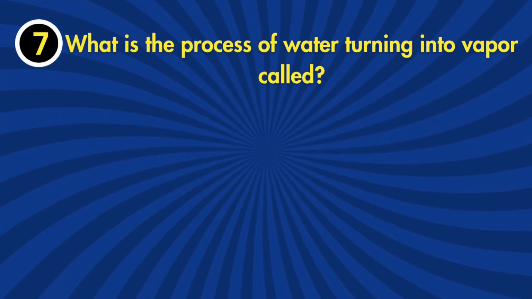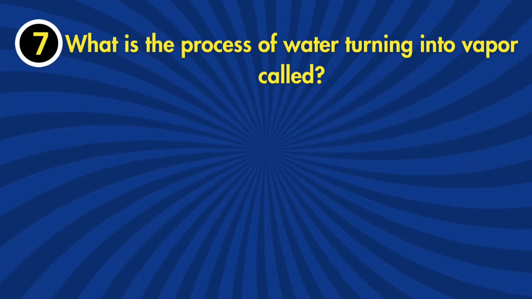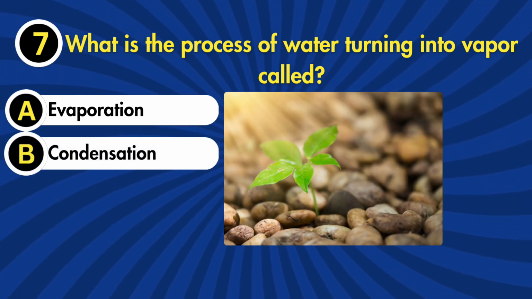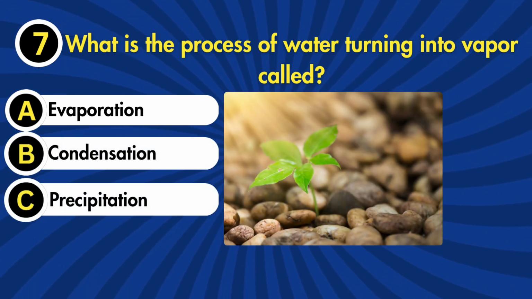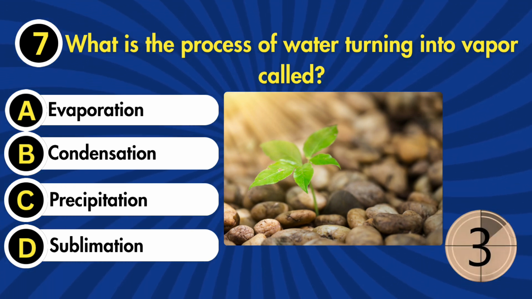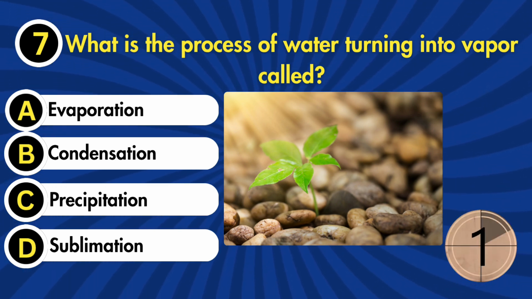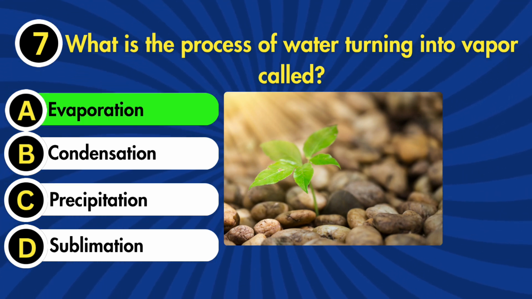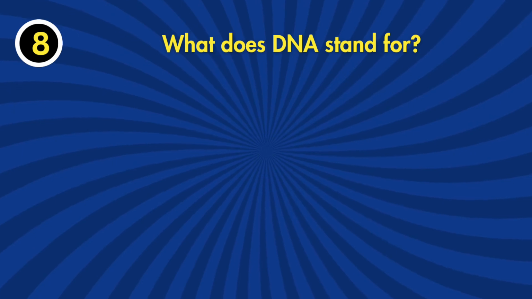7. The process of water turning into vapor is called A. Evaporation. B. Condensation. C. Precipitation. D. Sublimation. The correct answer is A. Evaporation.